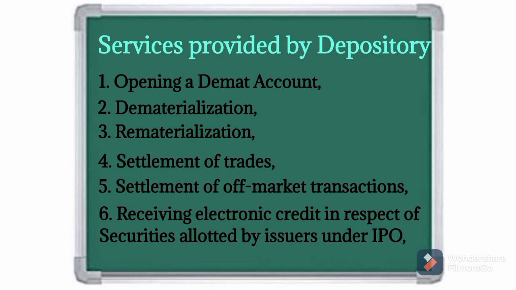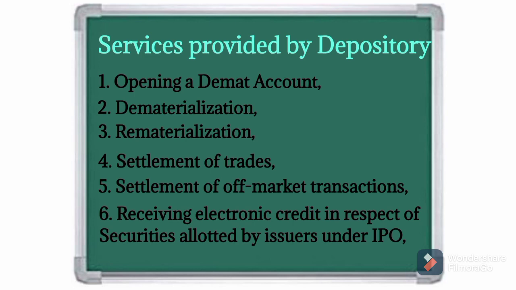After receiving the electronic securities, they credit the same securities to our Demat account. It is also one service provided by depository.